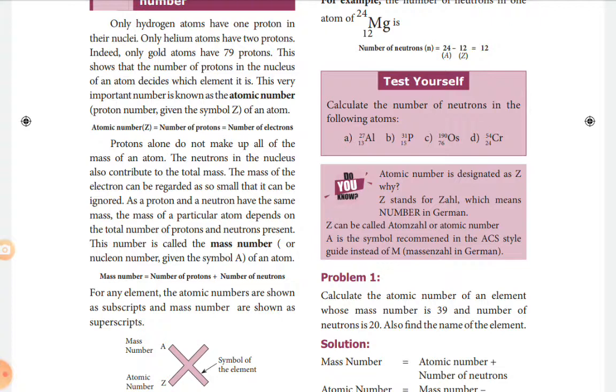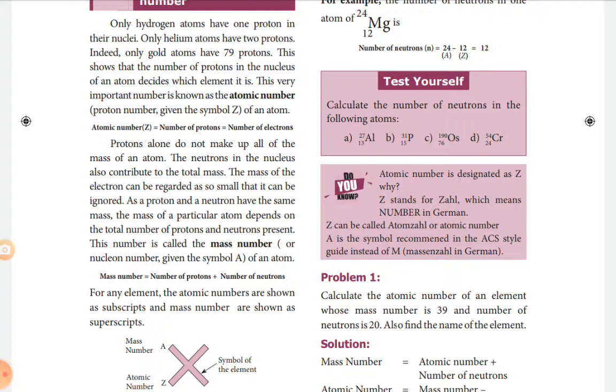Electrons possess very negligible mass that can be neglected, but the proton and the neutron possess mass, and these are the only important particles for the mass of the atom.